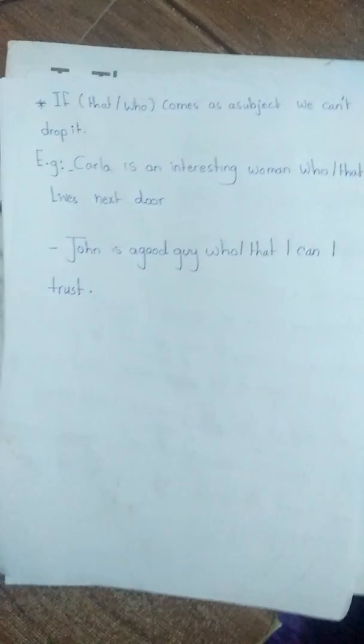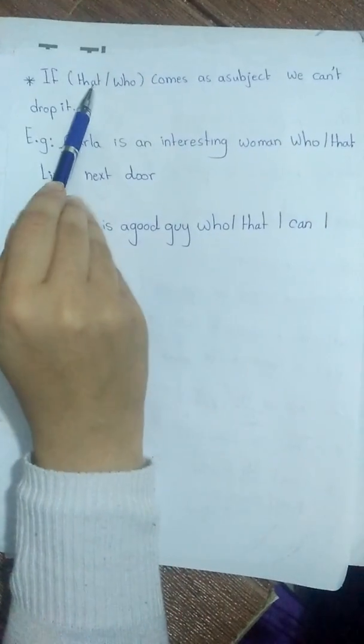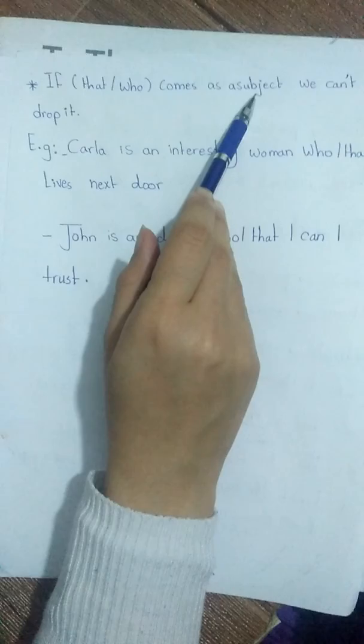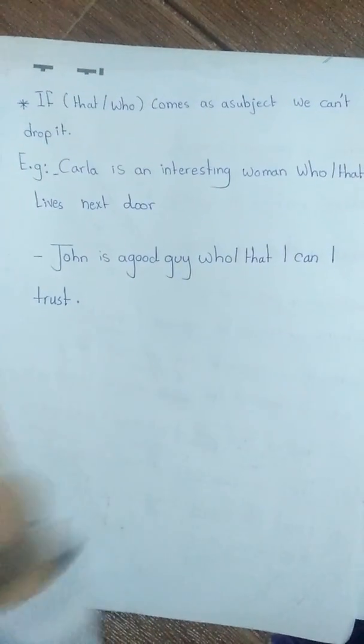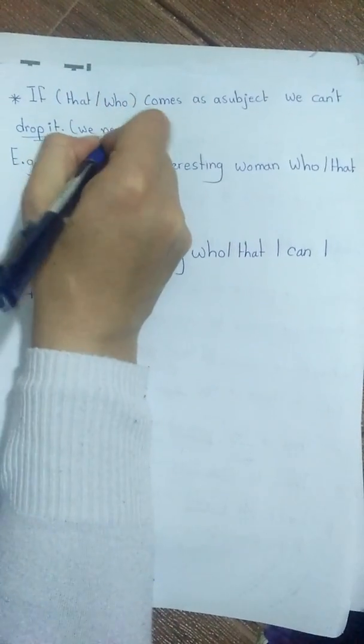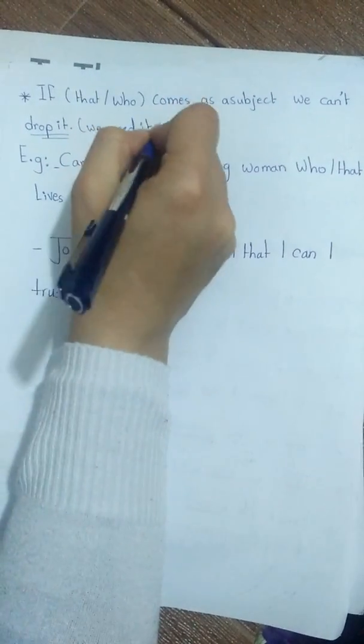Now here, we will talk about a new topic, but related to relative clauses. Sometimes we don't need that or who. If that or who comes as a subject, we can't drop it. It means we need it.